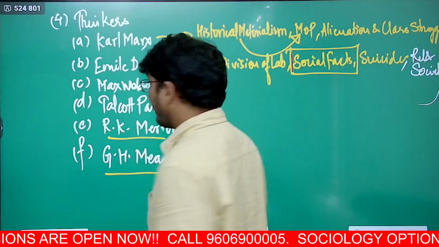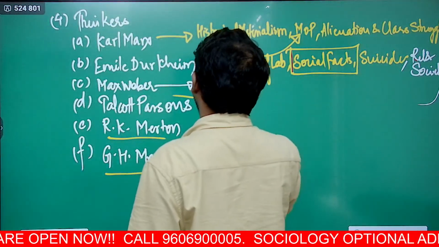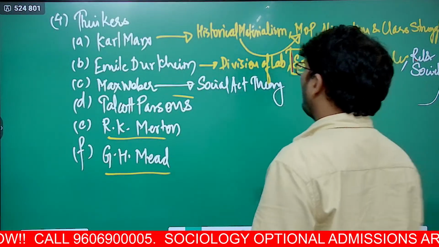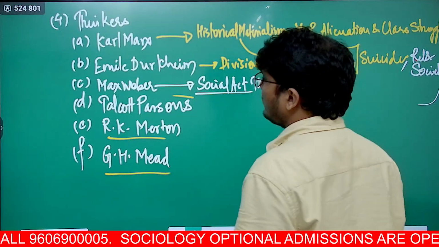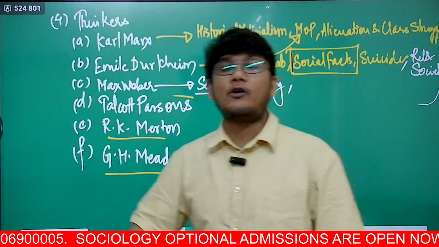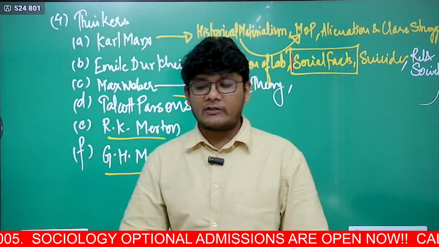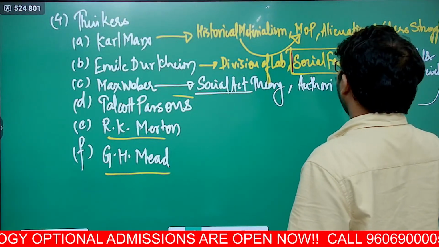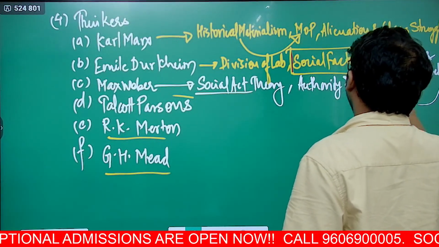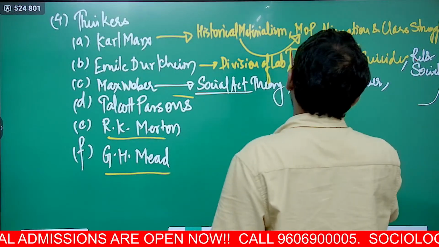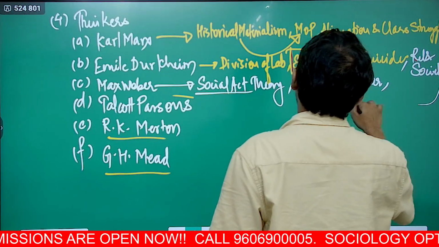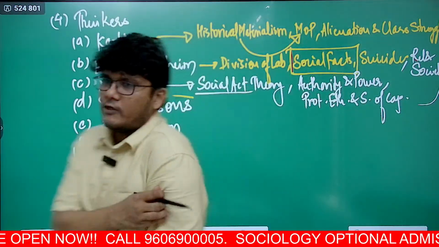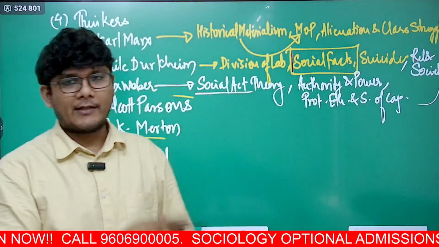Then next you have Weber. Now in Weber you will look at social action theory, right? So his social action theory, then his Protestant ethic and spirit of capitalism is a concept on which every now and then questions are asked. Then you will look at authority and power, and as I said, Protestant ethic and spirit of capitalism. All this and much more is what you will see in Max Weber.